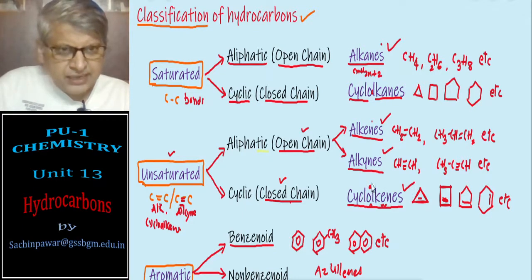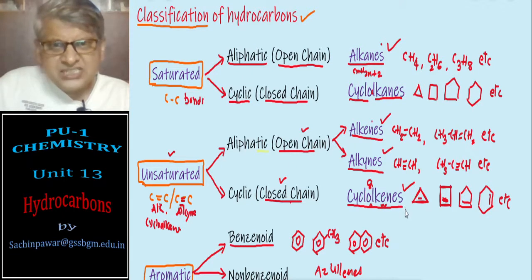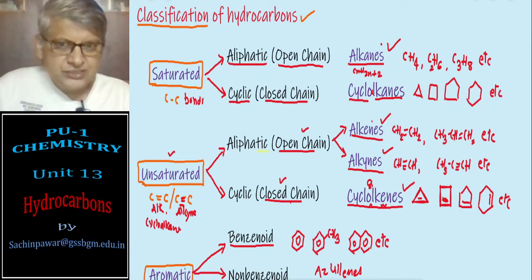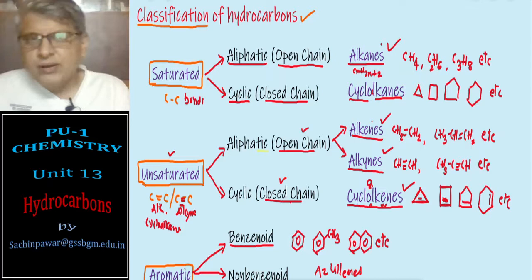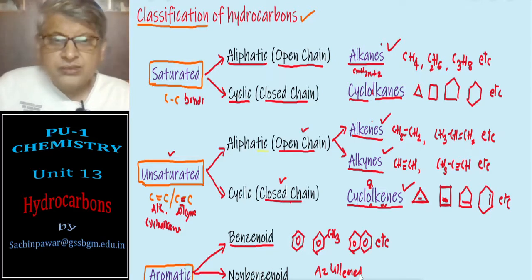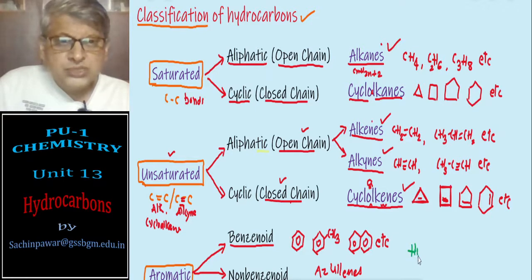Cycloalkenes, an 'a' is missing there, I am sorry. Cycloalkenes are the cyclic unsaturated hydrocarbons containing at least one carbon-carbon double bond. Then we have aromatic hydrocarbons, benzenoids and non-benzenoids. Actually, the actual definition of aromatic hydrocarbons is given in terms of a rule known as Huckel's rule.